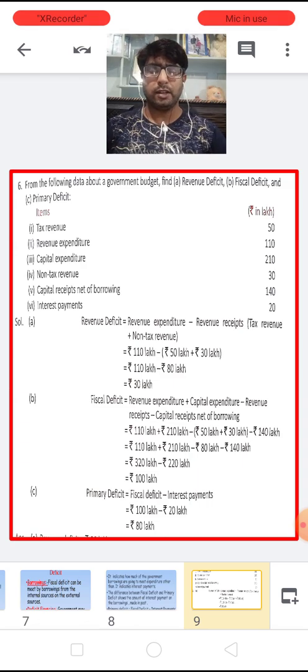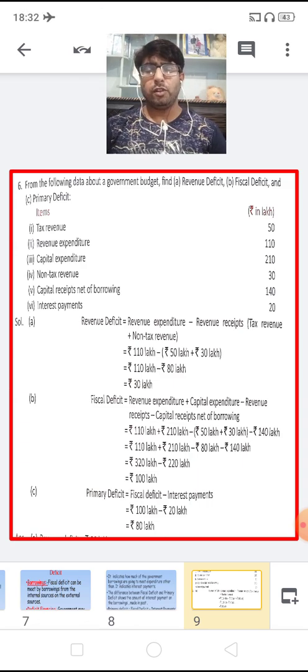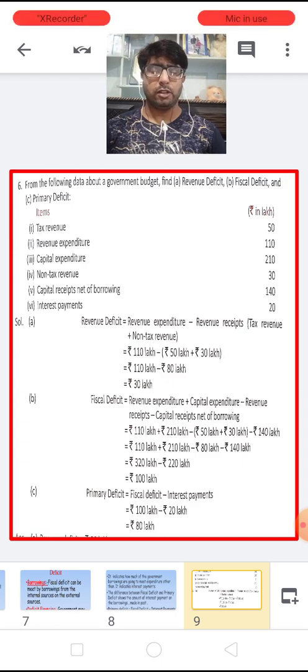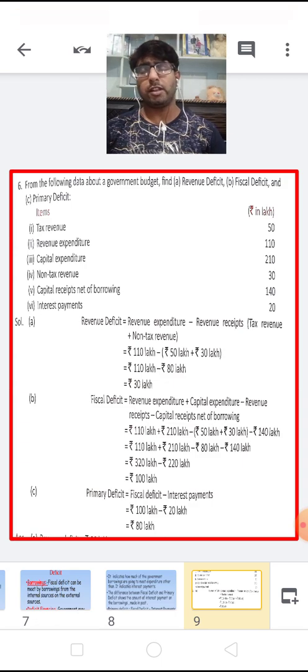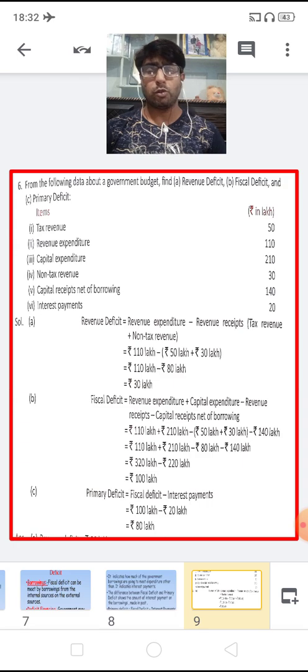Now the second is the fiscal deficit. As we know, fiscal deficit is equal to total expenditure minus total receipts excluding borrowings.